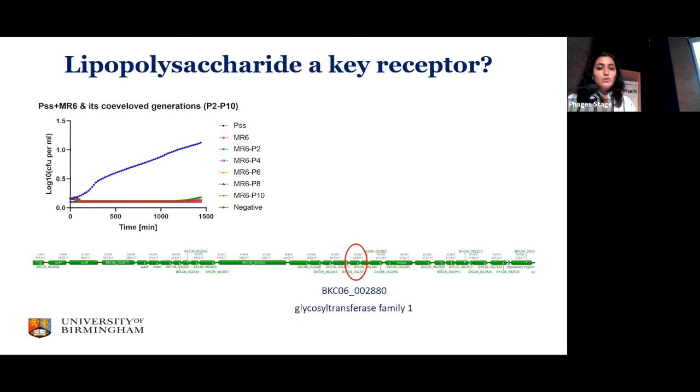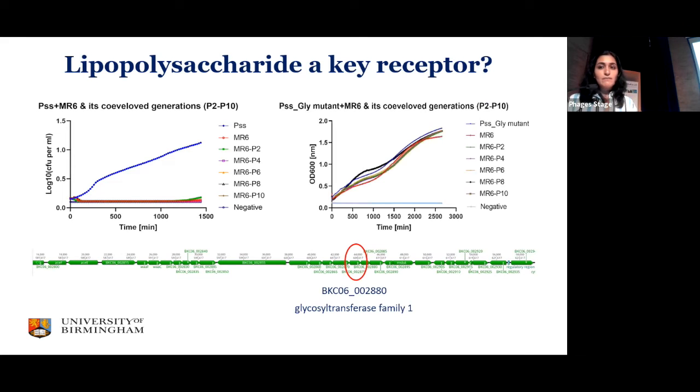But we said, okay, can we now knock out this glycosyl transferase that is within the lipopolysaccharide genome and see what happens? Can MR6 and its co-evolved generations again reduce the bacterial population? So we knocked out this gene and we see that MR6 and its co-evolved generations can't reduce the bacterial population anymore.